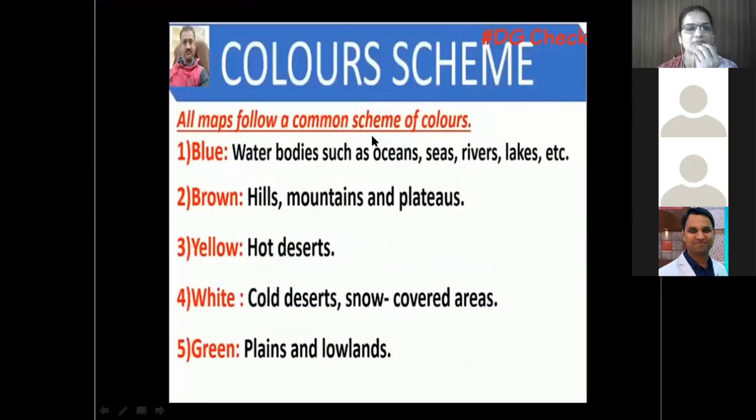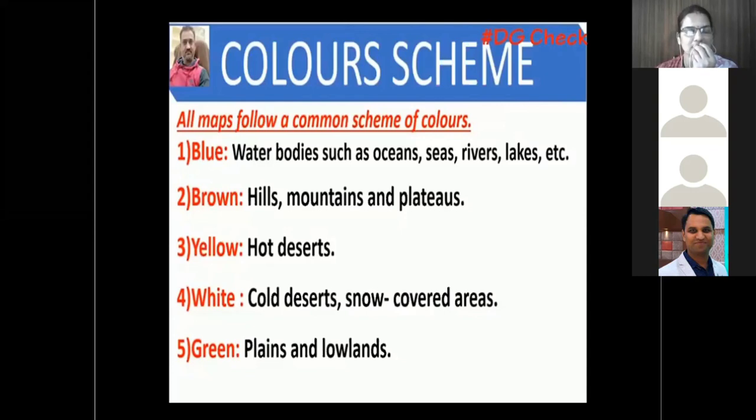So this was about the maps. Now color schemes. Different color schemes are followed in maps, and these color schemes are universal. Universal why? Because the same color schemes are used throughout the world. It's not like only in the Indian map we use blue color for water, yellow for deserts, white for snow-covered areas. It's not that. Same colors are used throughout the world. Same colors are used by African countries, American countries, any of the countries of the world. So these color schemes are called universal color schemes.